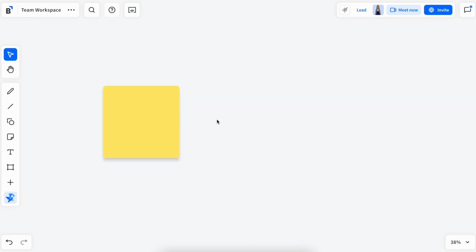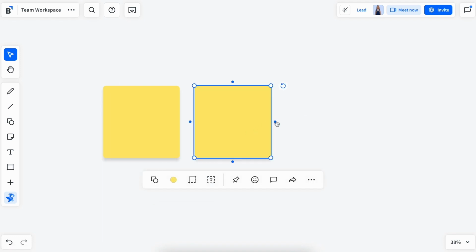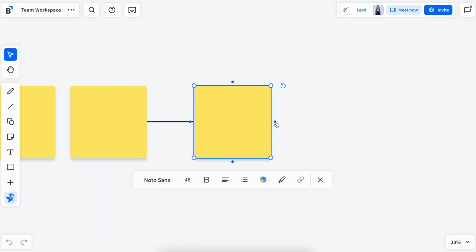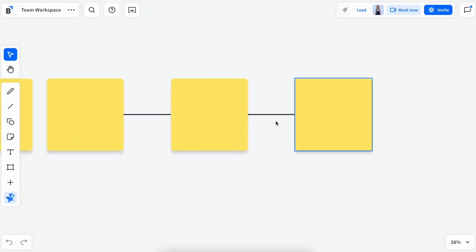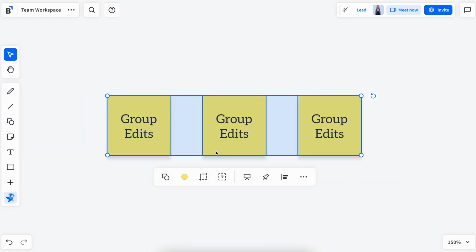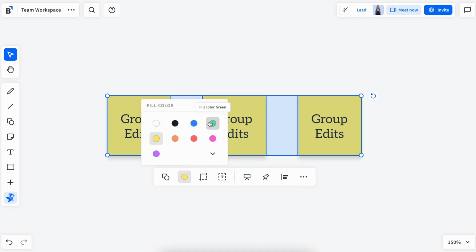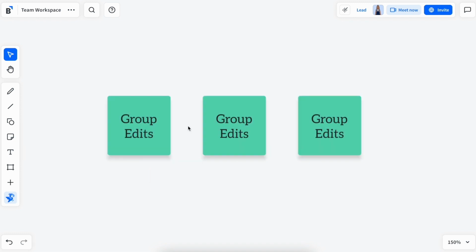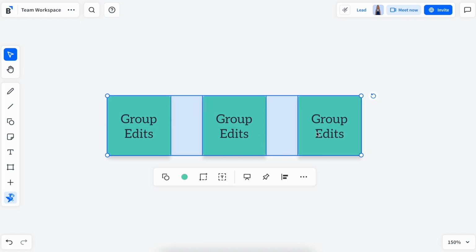To quickly add additional notecards, use the right-click menu or use line connectors to connect two or more notecards together. You can apply consistent customization across notecards by group selecting all notecards and using the toolbar to make your changes. If you wish to change the font formatting on all notecards, group select and click the text edit icon.